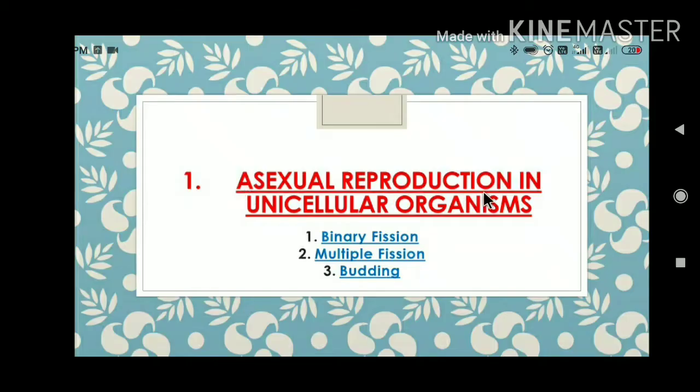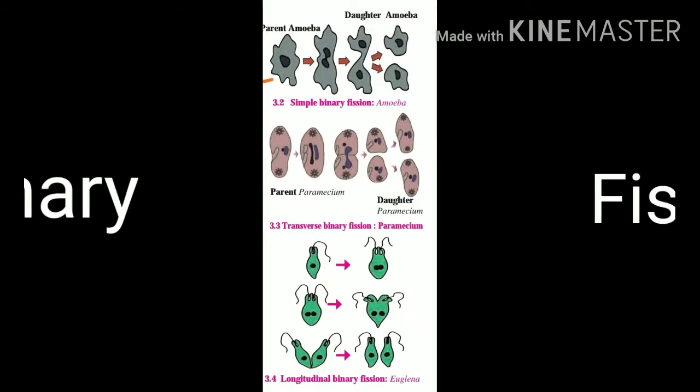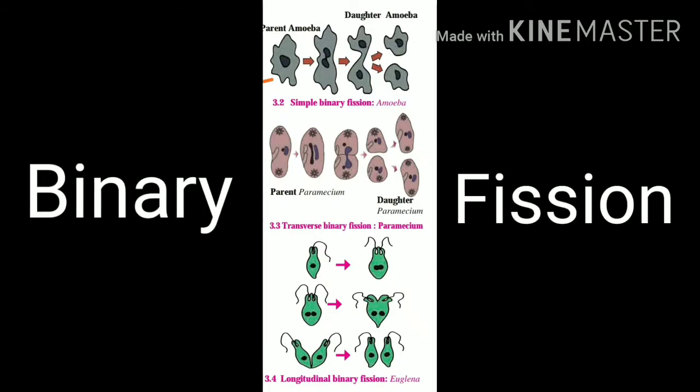Asexual reproduction in unicellular organisms. In unicellular organisms, reproduction occurs by three methods. First, binary fission, second, multiple fission, and third, budding. First method, that is binary fission.